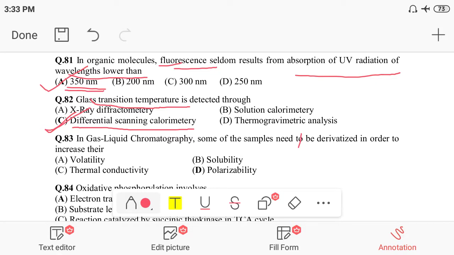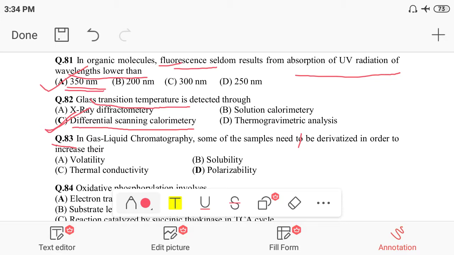Next we are moving to question number 83. What is the question? In gas liquid chromatography, some of the samples need to be derivatized in order to increase their what? Option A is volatility, option B is solubility, option C is thermal conductivity, and option D is polarizability.